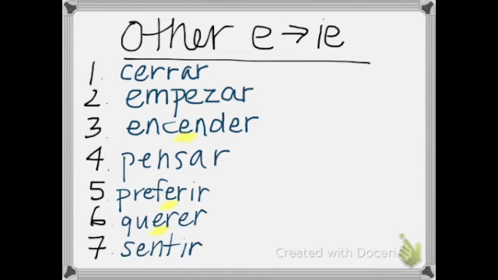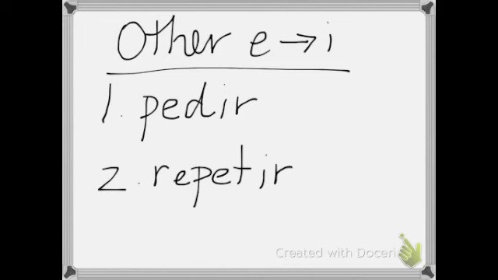Although other E to I stem changing verbs exist, we haven't learned any before other than these 2. So write these ones down. We have pedir and repetir. So here you will also choose the E that is right before the ending of the verb.